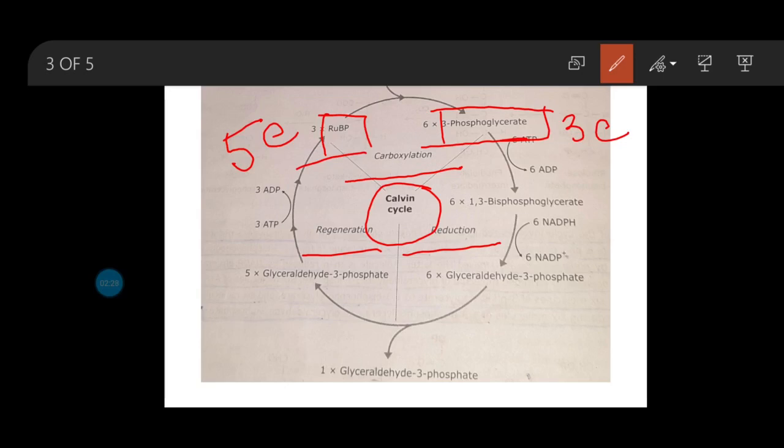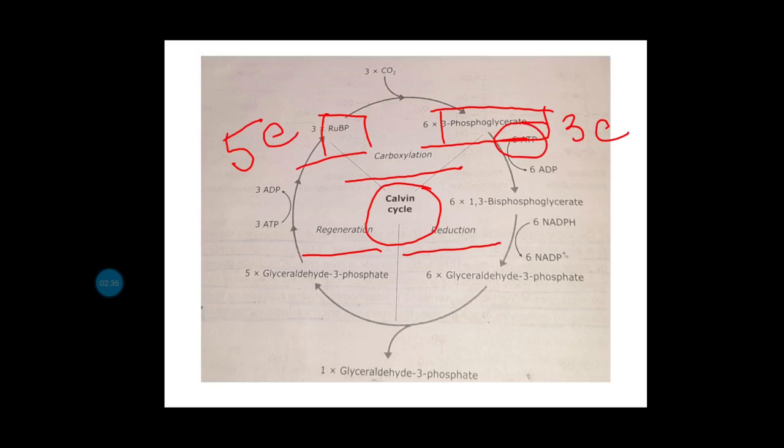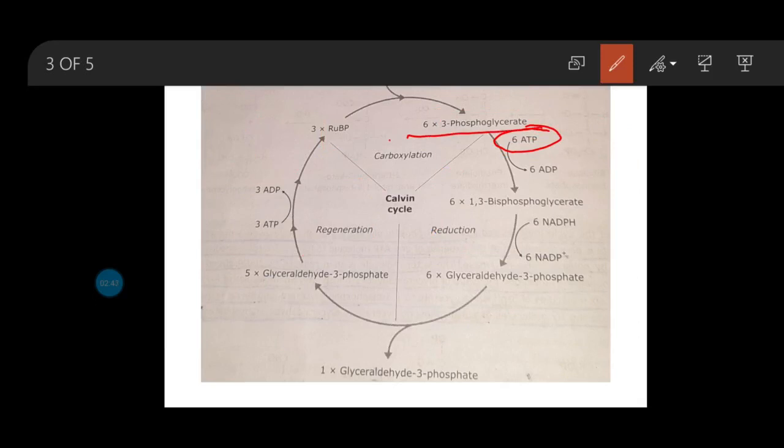Here the 3 carbon molecule 3 phosphoglycerate has been formed, and in the presence of ATP, 3 phosphoglycerate gets phosphorylated to produce 1,3 bisphosphoglycerate, and that reaction is catalyzed by the enzyme phosphoglycerate kinase. As we all know, adding a phosphate group is done by the enzyme kinase, and removing a phosphate group is done by the enzyme phosphatase. Now 1,3 bisphosphoglycerate has been produced.